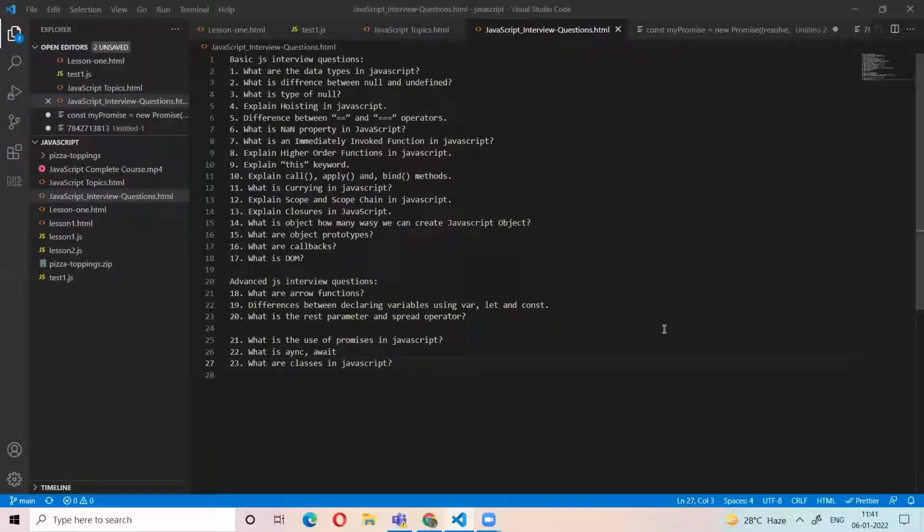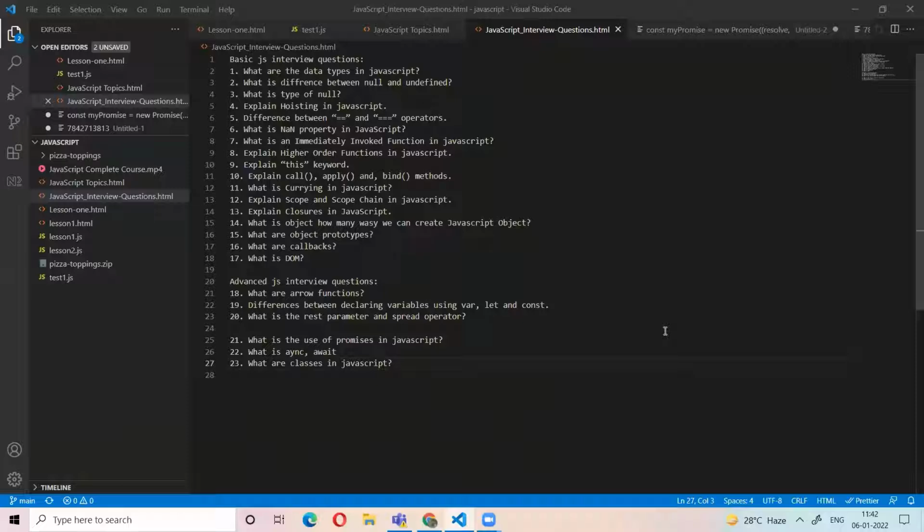There are 23 questions. These are really the questions asked in all recent JavaScript interviews. For example, if you go into an interview for Angular or React, they definitely ask some JavaScript questions first. Only then will they move to the Angular or React questions. First, they will check whether you have knowledge of JavaScript, so definitely they will ask these questions.